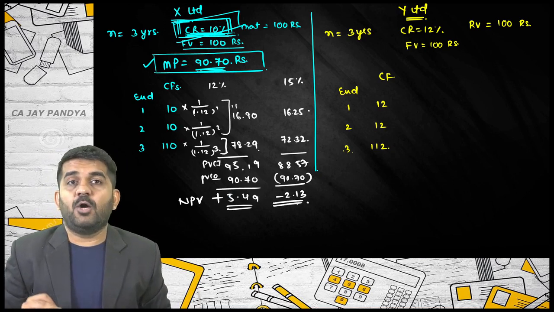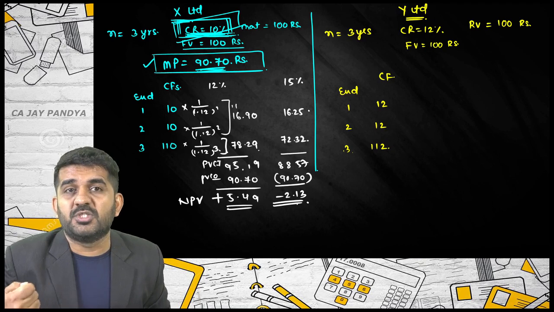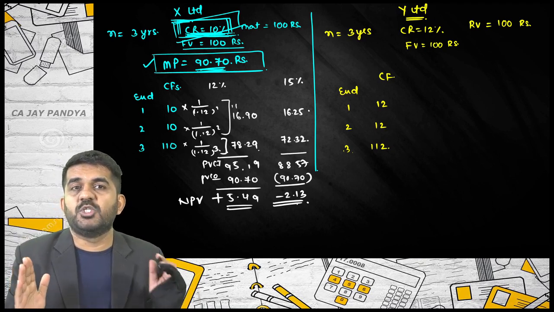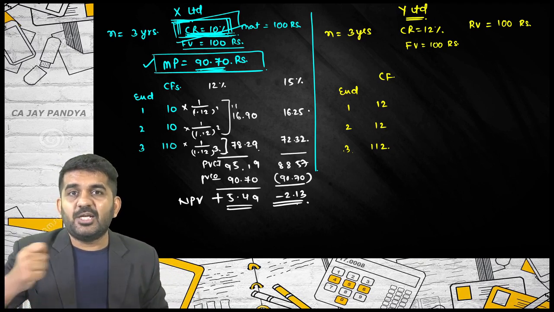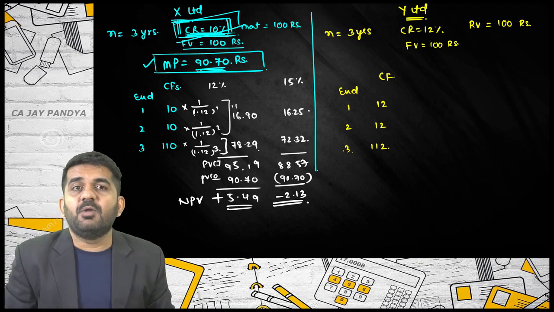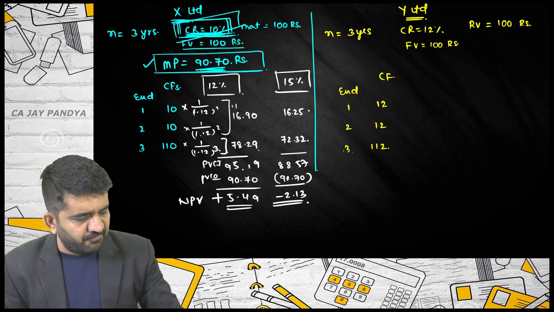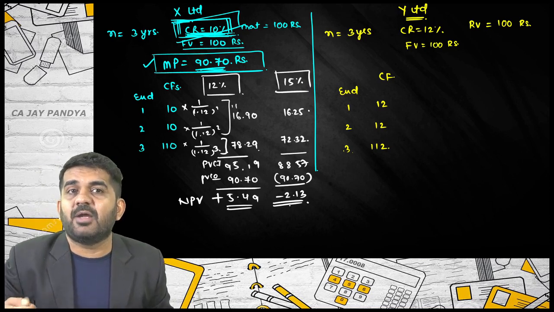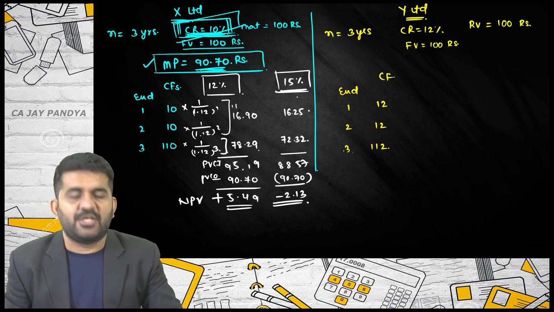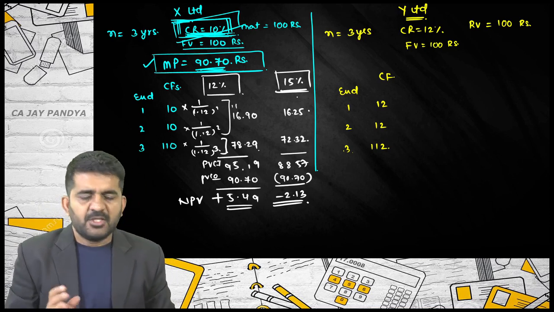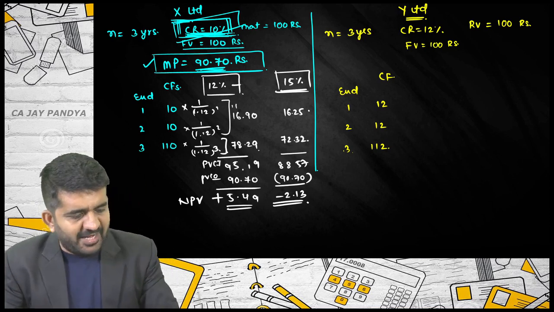To find the rate by interpolation or the formula, one figure should be positive and one figure should be negative. See it logically. The rate will be more than 12% but less than 15%, because negative NPV means the project is earning less than your required rate of return. So it will be between 12 and 15%.